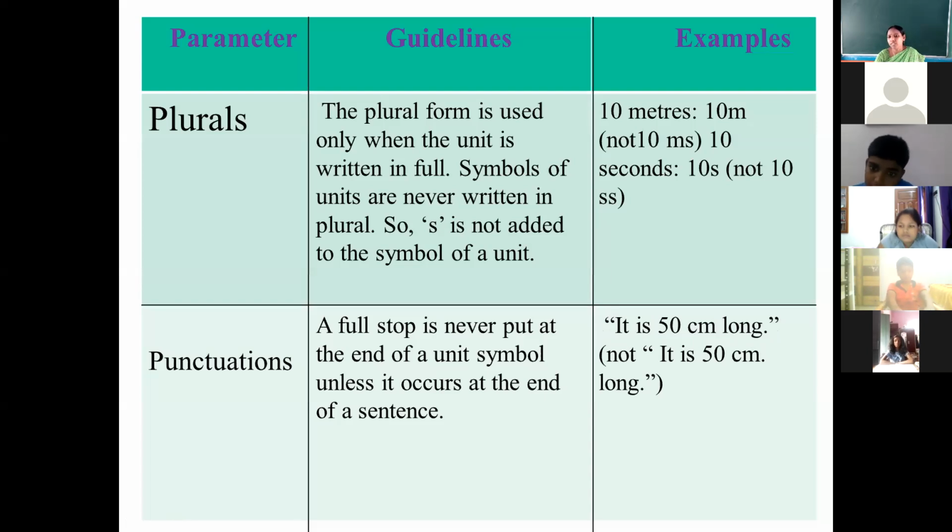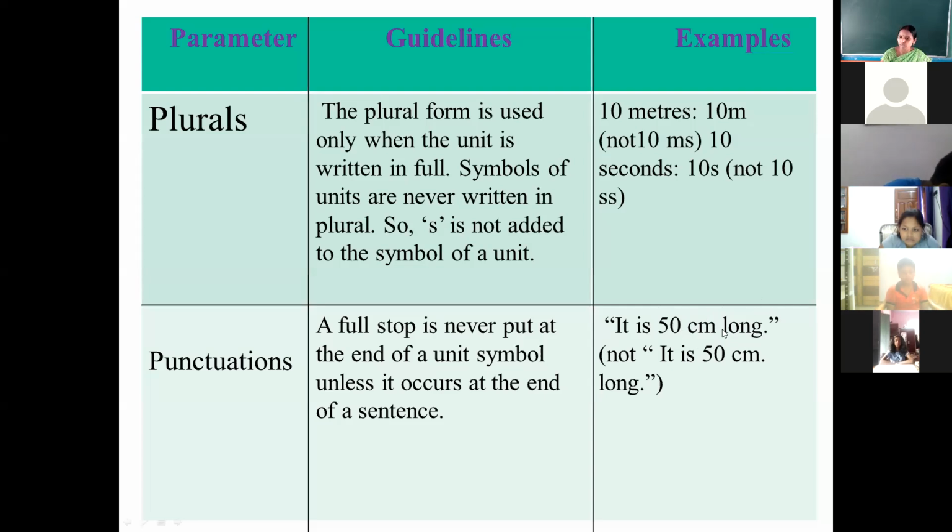But if the sentence is ending with centimeter, suppose I am writing the length of this line segment is 50 centimeters. Now my sentence is over after centimeter. So that time I can put the full stop in order to show the sentence is over. But if the centimeter is coming in between the sentence, it is not the ending of the sentence, then we should never put the full stop.